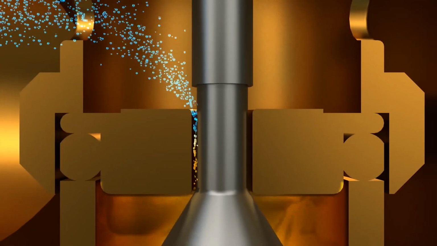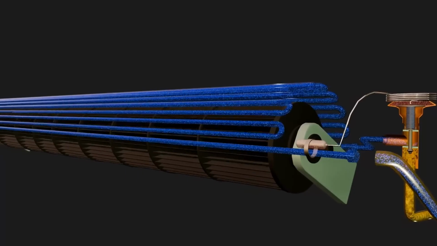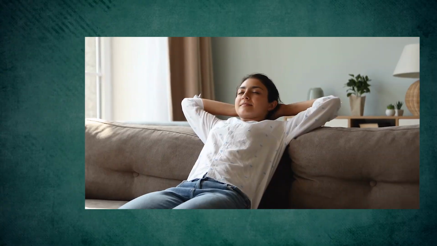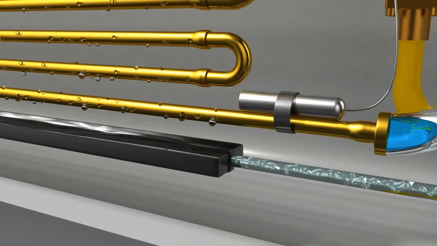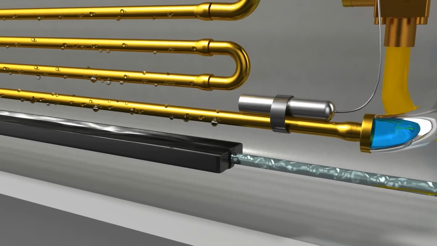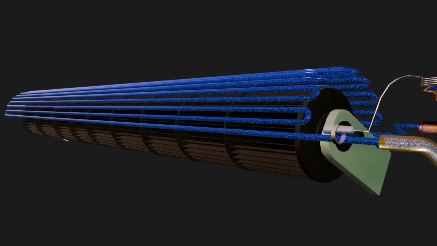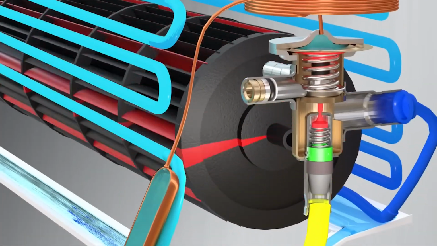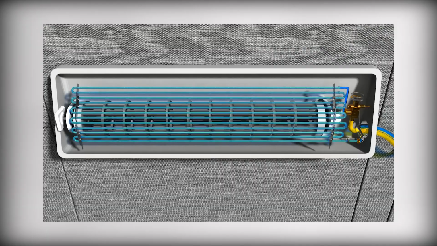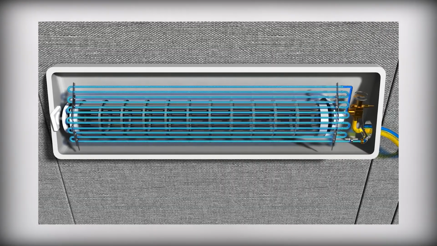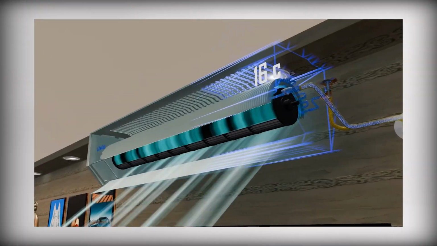The cooled air is then blown back into the room through a series of vents, providing a refreshing and comfortable indoor environment. These vents are strategically placed throughout the space to ensure even distribution of cool air, preventing any hot spots. The air conditioning unit typically has a fan or blower that helps circulate the cooled air efficiently, enhancing the overall comfort of the room.